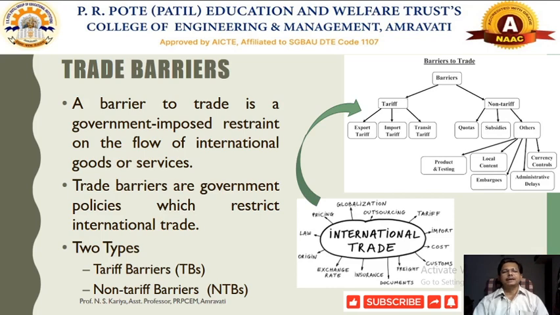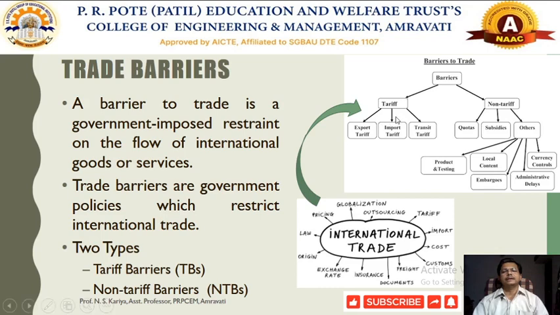We find that there are two types of trade barriers. The first one is called tariff barriers. Tariff is nothing but the different types of taxes and duties that are imposed on international trade on the different countries involved in it. So the first one is called tariff barriers. There are different types of barriers. Let us see this figure: tariff barriers and non-tariff barriers.